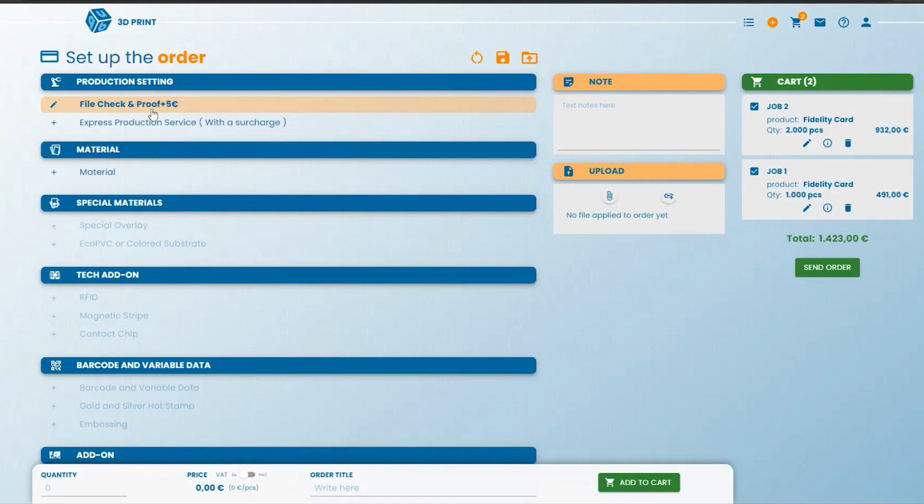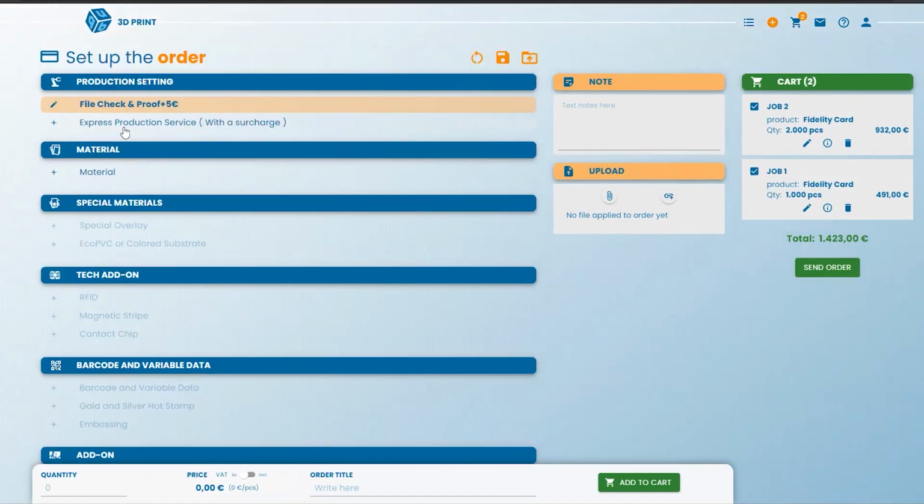At the top, I can choose if I want a proof or not. It is already selected by default, but if you don't want it, you can unselect it. For now, I want it. I always suggest that you check it. Okay, so I click on it. Underneath, you have the express production service. If you want it, you can click on that.